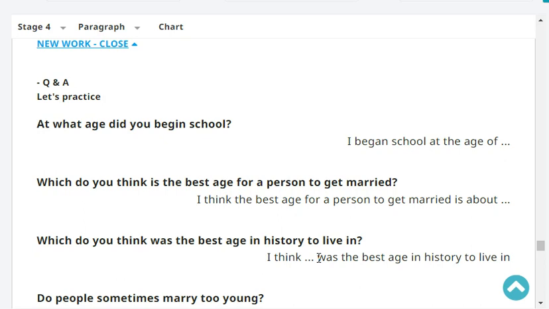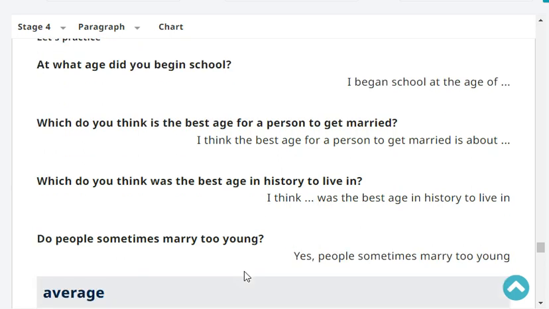Very good. Which do you think is the best age for a person to get married? I think the best age for a person to get married is about 28 years old. Me, I married at 21. That's very early.